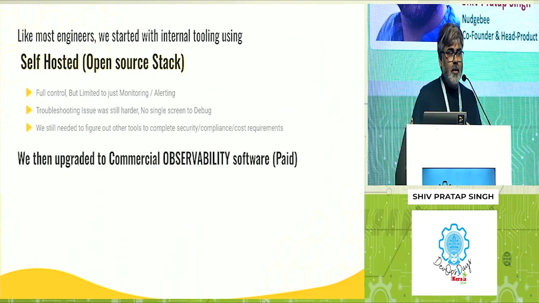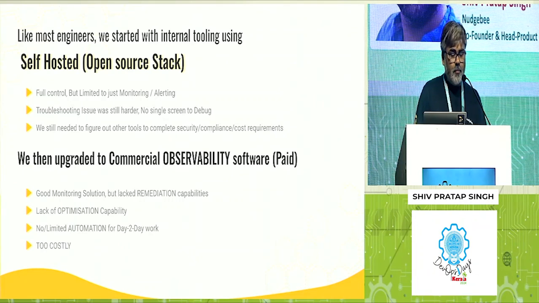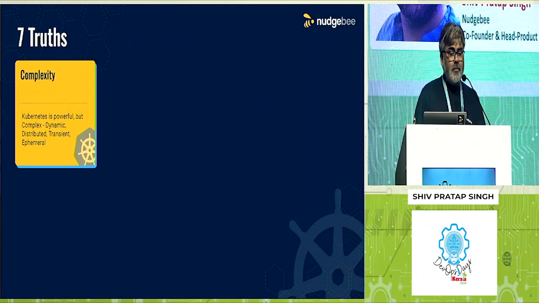Then you go with a paid solution. We went with Datadog, I think. Again you get maybe better, more integrated observability, but you still need to figure out all the other 10 different components, and it was way too costly to manage. Second, you need to follow too many compliances to have your self-hosted data going outside into Datadog or similar kinds of clusters. That is where we learned about these seven truths.